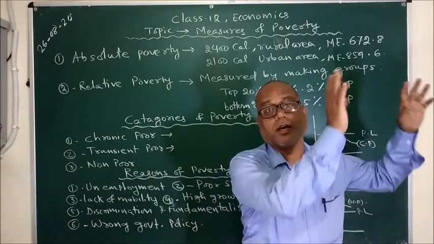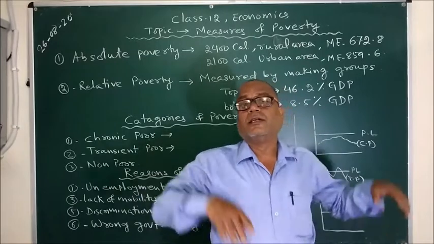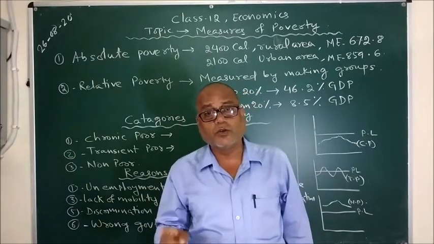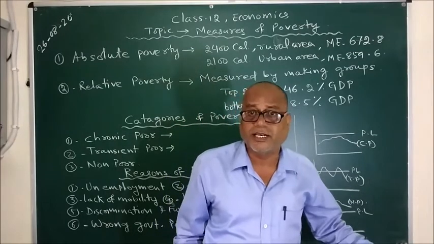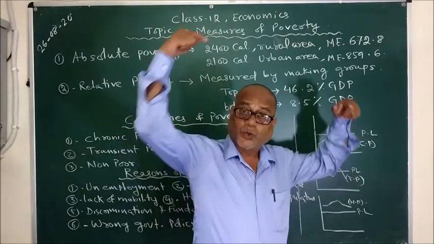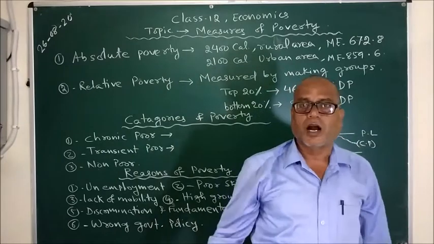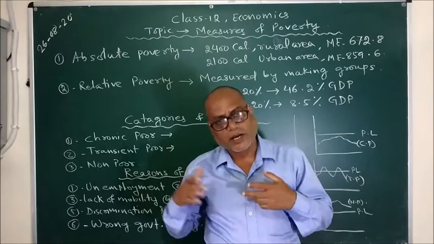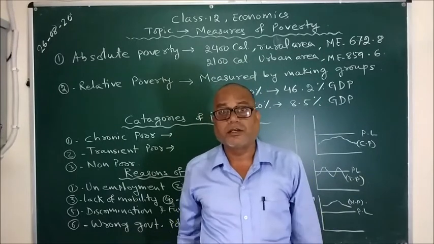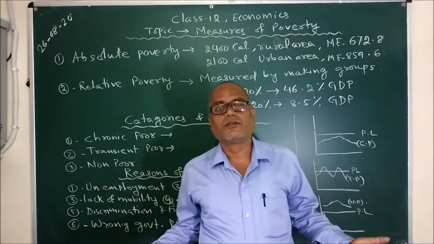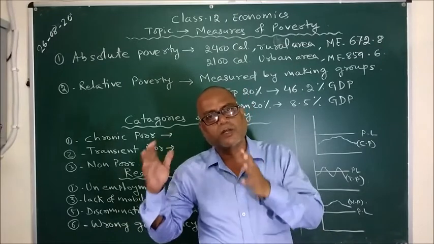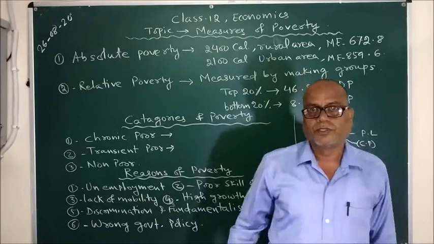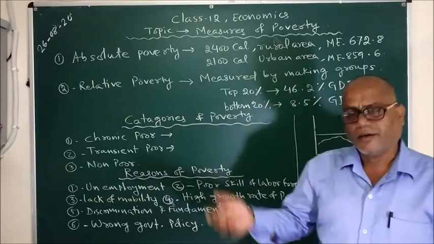The workforce is the number of people who are able and willing to work at the existing wage rate, and who are actually working. I am able and willing to work at the existing wage rate, but I am unemployed. So I will be a member of the labor force, but I will not be a member of the workforce. That's the difference between workforce and labor force.